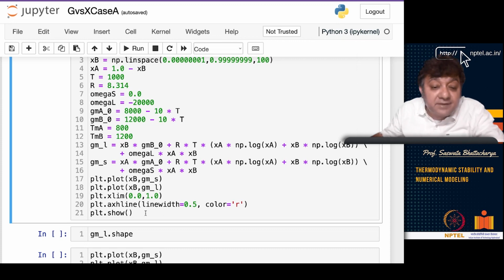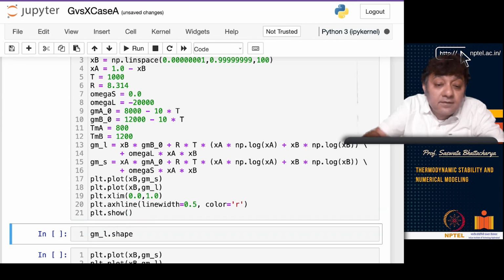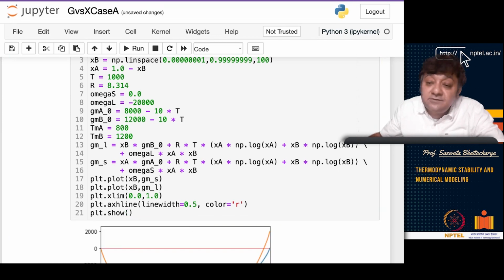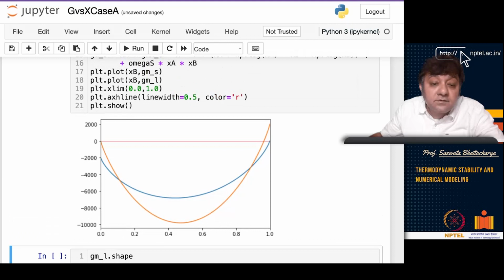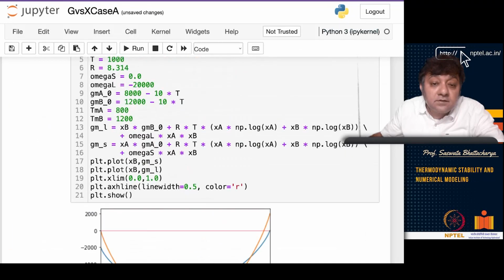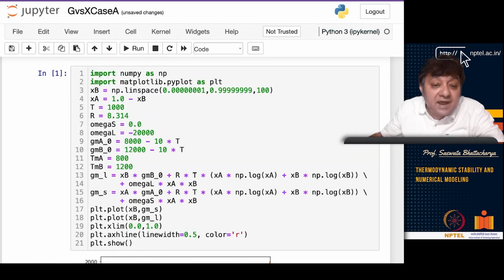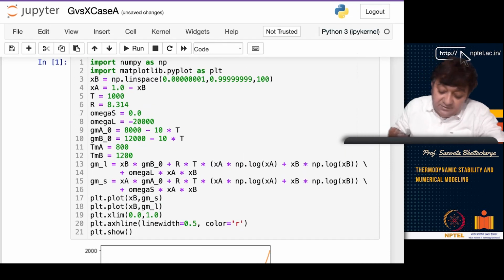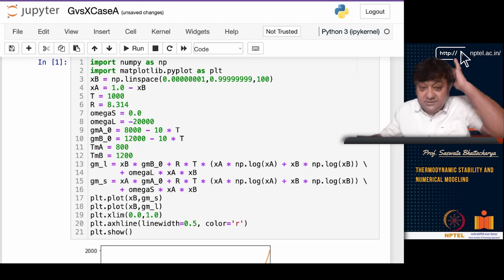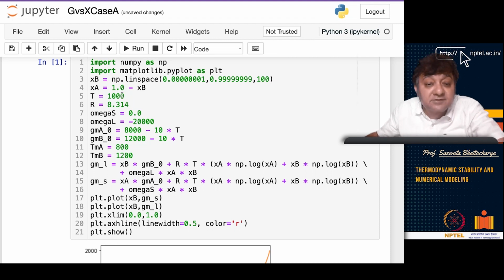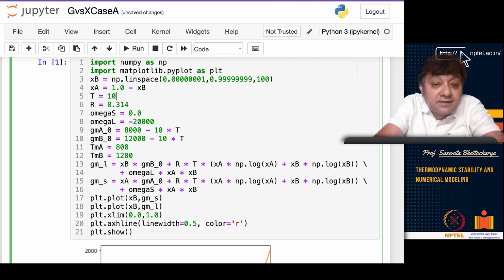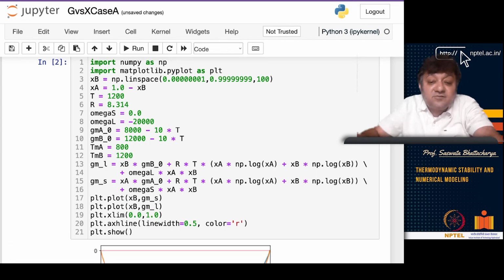What does that mean? It gives you this line. This is at some temperature of 1000 degrees. I can also do it at a temperature of say 1200 degrees, and see which is more stable.